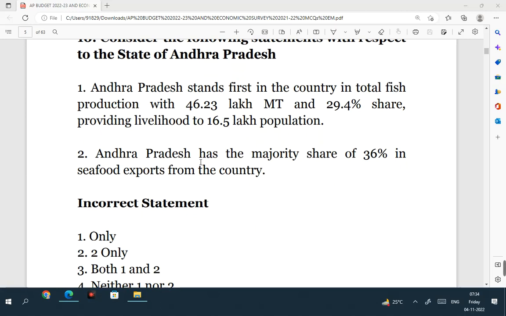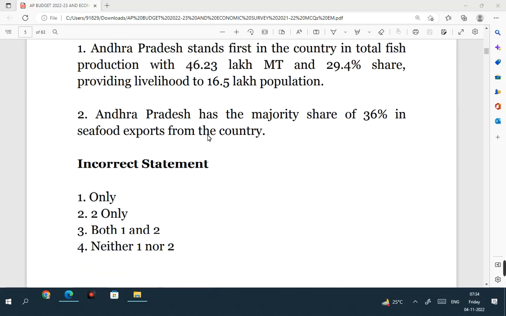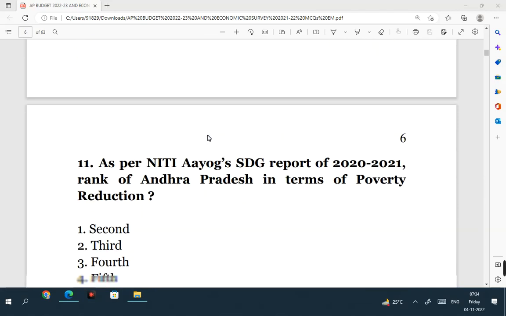Andhra Pradesh has the majority share of 36% in seafood exports from the country. This is also a correct statement. Remember, Andhra Pradesh is one of the pioneer states in aquaculture. We have very progressive farmers in the aquaculture sector. There's a reason why Andhra Pradesh has the biggest share in seafood exports from the country, and that is 36%. So the question is, consider the following statements. He is asking incorrect statement, neither one nor two, because both are correct statements.